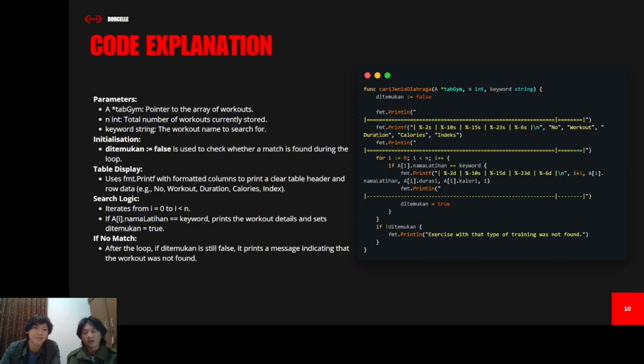It means if the array of nama latihan is the same as the keyword, for instance the array of nama latihan has push up and we enter the keyword push up, then we found the exercise, right? So ditemukan will become true. If there is no match after the loop, and ditemukan is still false, it prints a message indicating that the workout was never found.